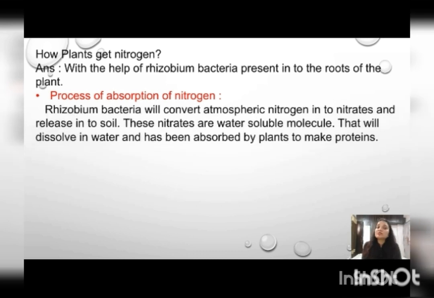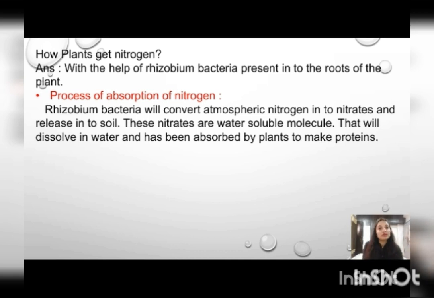Why do we have to see the process of absorption of nitrogen, and why have we not seen the process of absorption of carbon dioxide in photosynthesis? Because it is an easy process to absorb carbon dioxide by the chlorophyll. But this is a little complicated, as not every plant is able to absorb nitrogen. Only plants with a specific feature can do that. That feature is the presence of rhizobium bacteria in their root nodules.